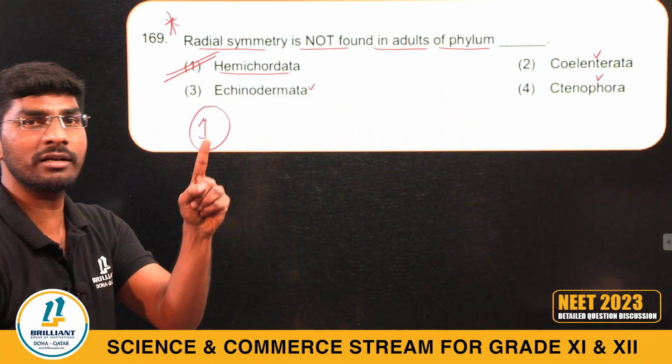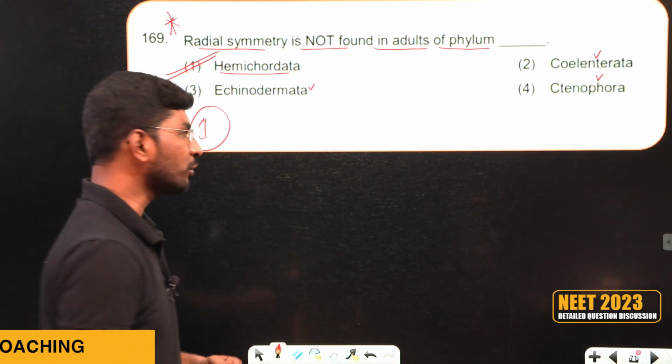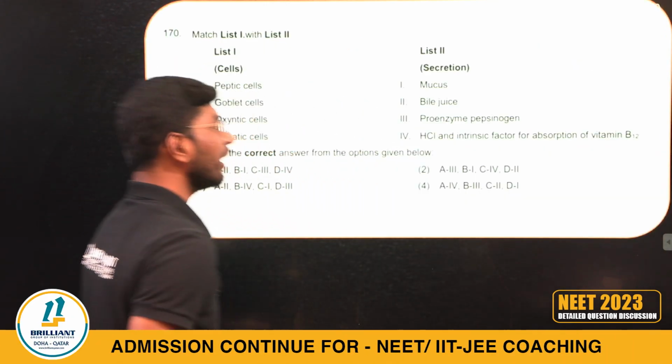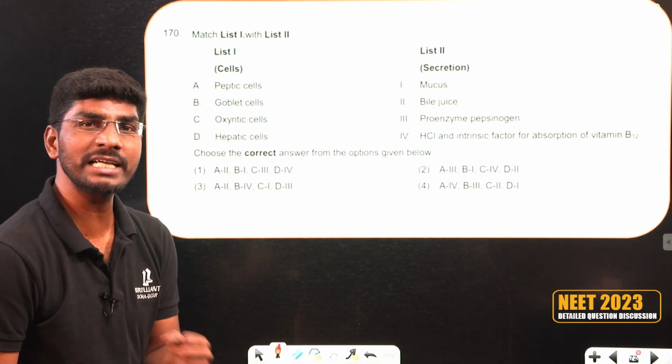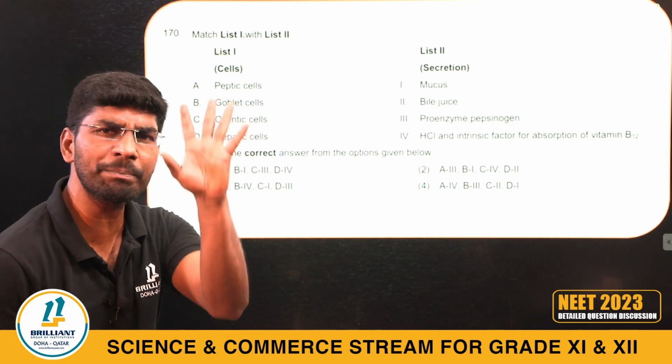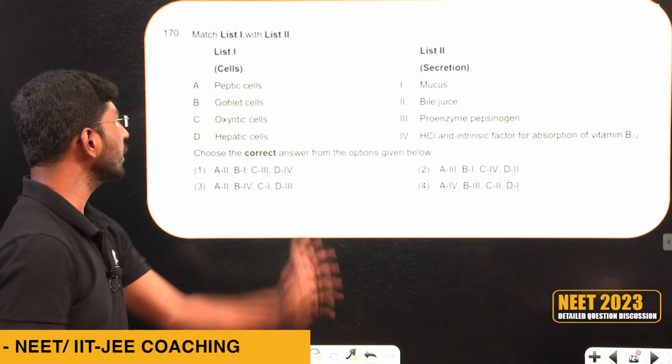Hemichordata. Answer 1. Animal Kingdom chapter 169. Let's go to 170. Human digestive system question, digestion and absorption chapter. Simple question. I hope everyone has done this question. Look at the first question.